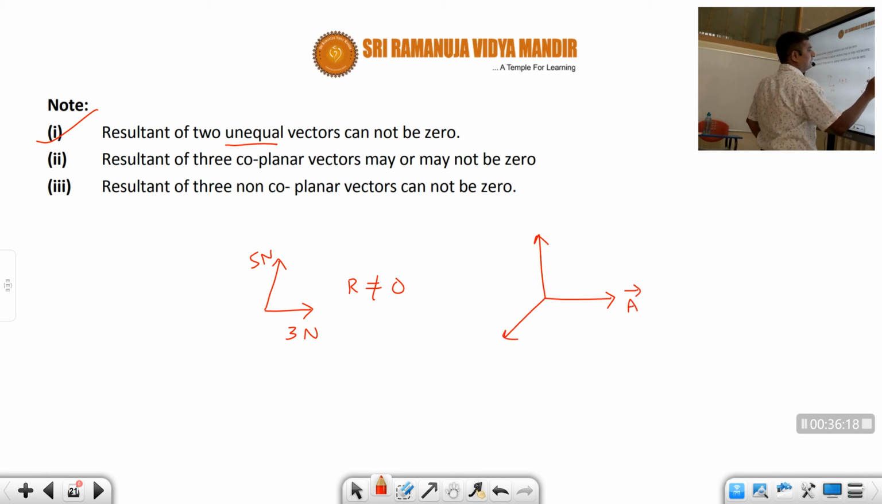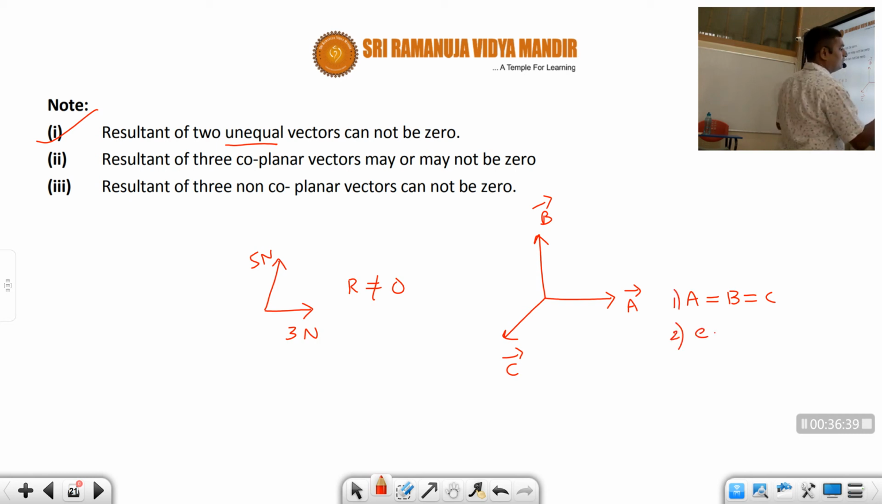So these vectors, let us say a bar, b bar, c bar, the resultant of these vectors can be 0 provided the magnitude of a bar is equal to magnitude of b bar equal to c bar. If the magnitudes of these 3 vectors are equal, and if they are equally inclined, then definitely these 3 will produce net 0 resultant. So if they are equally inclined and having equal magnitudes, then definitely they will produce 0 resultant.